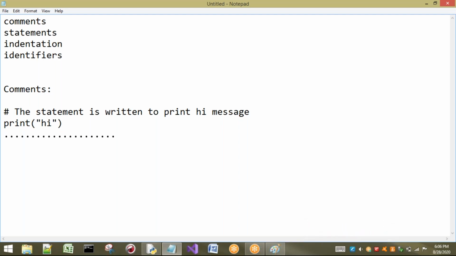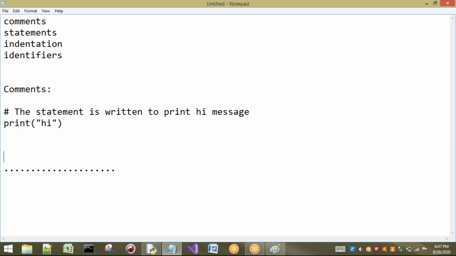It is not compulsory, but it is recommended to keep comments for a program. The reason is, if you are going to write the program and execute it only for your own sake, then there is no need of writing comments.